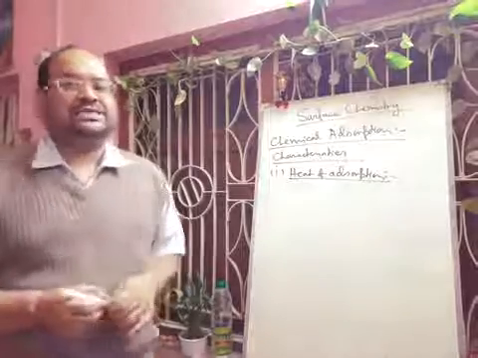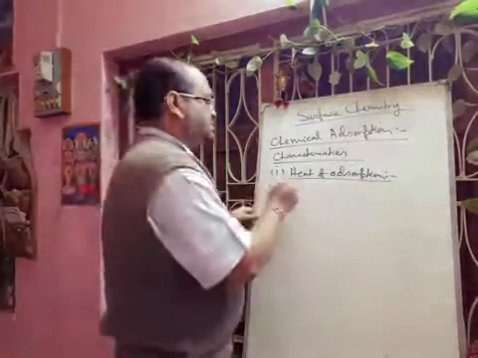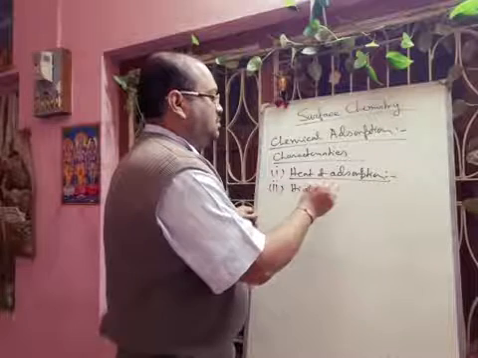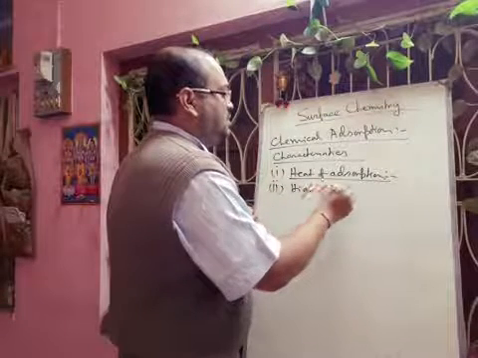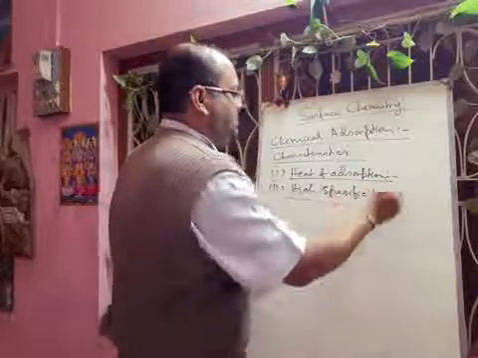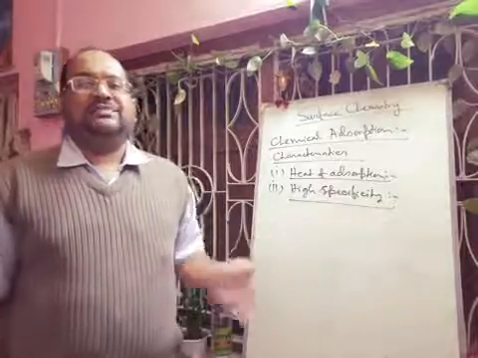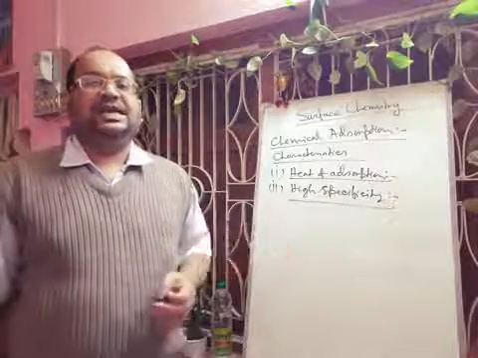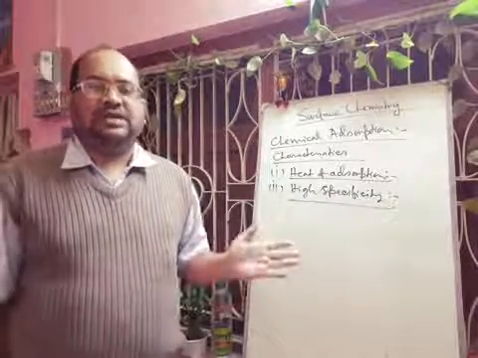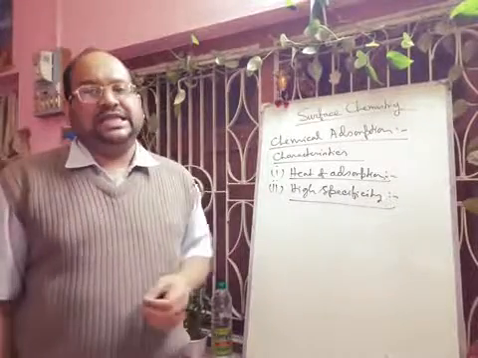Next we will discuss high specificity. Unlike physical adsorption, chemical adsorption involves the formation of a chemical linkage between the adsorbed molecule and the surface of an adsorbent. Thus, it is highly selective.